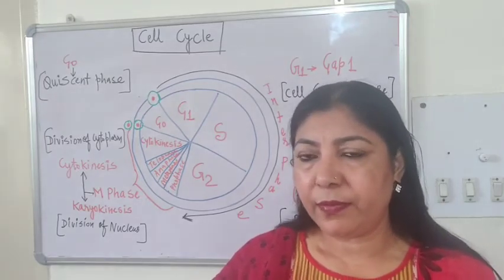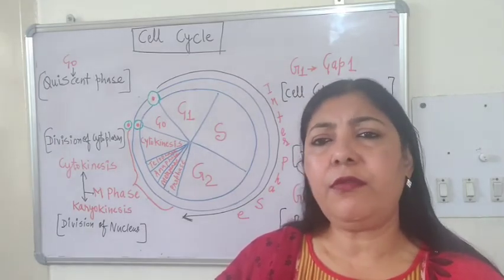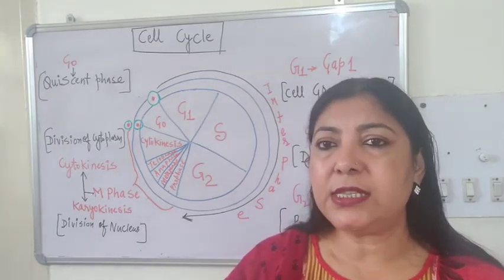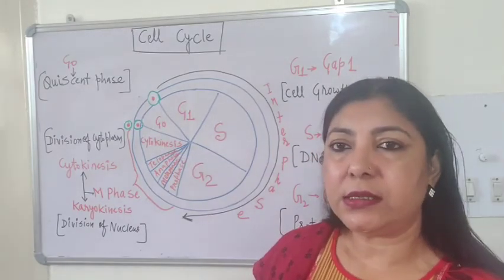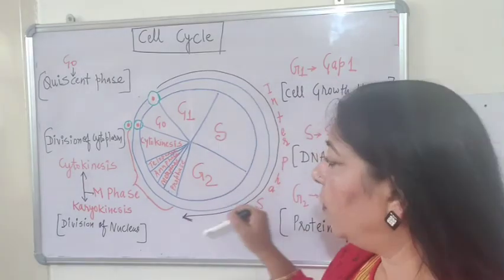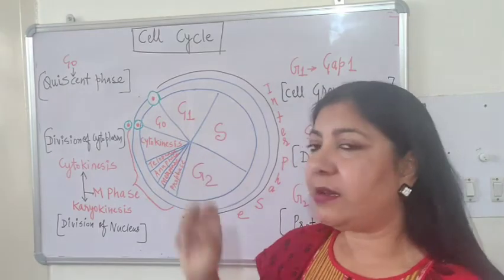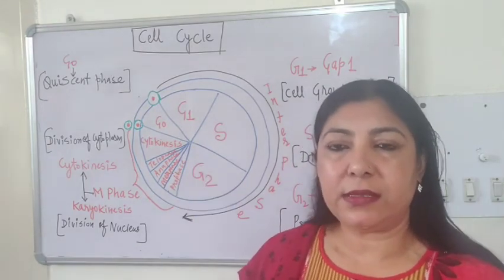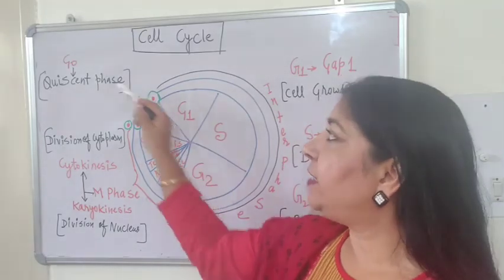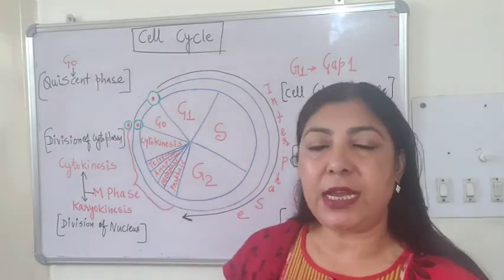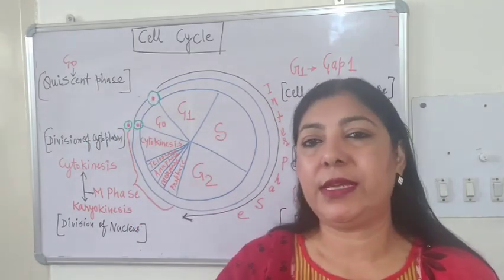For example, our neurons, even muscles, they divide very slowly. So in these cells, after cytokinesis, they don't undergo the cell cycle completely. They get arrested in gap 1 phase and they don't proceed further. So that stage is called G0 stage or quiescent phase or resting phase.